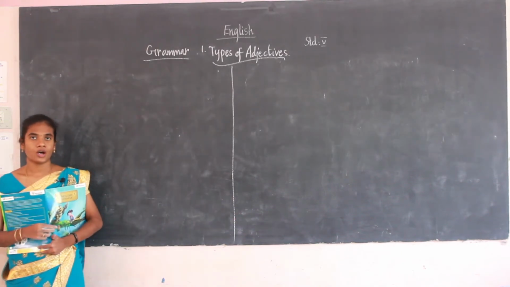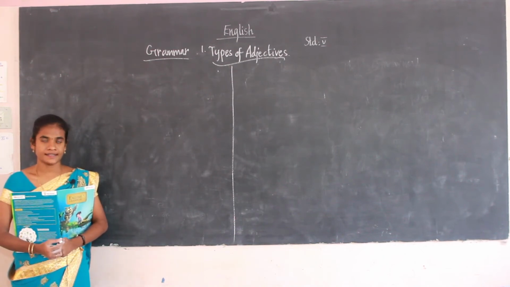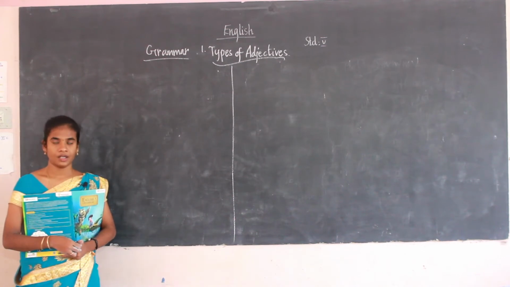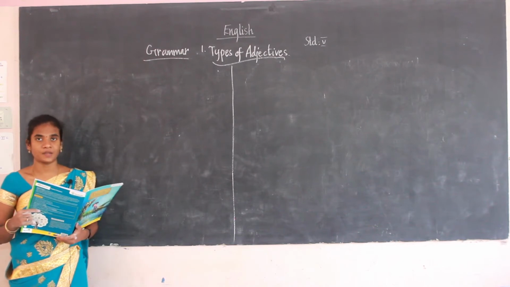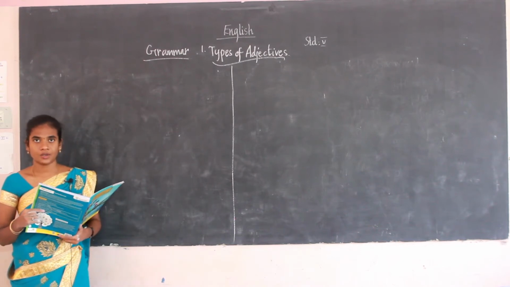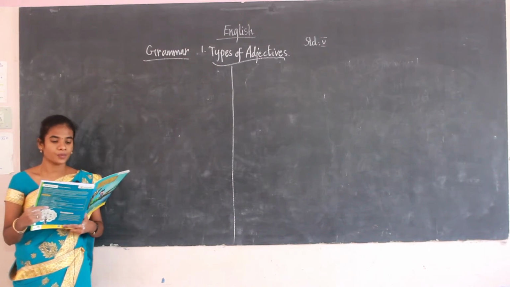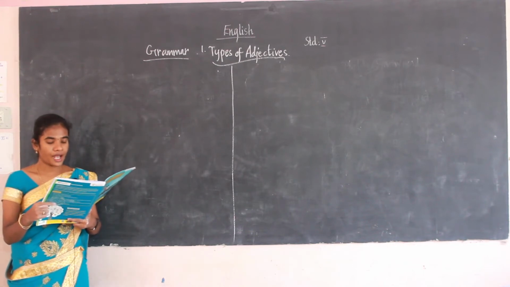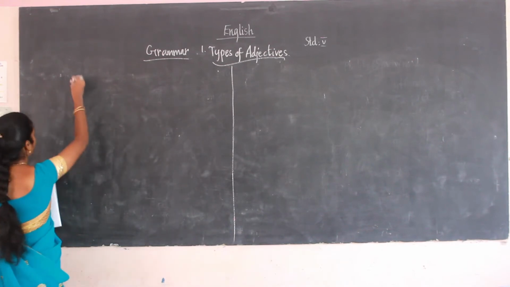Okay, students, we have seen what an adjective is, and also some exercises and examples. Now we are going to enter into our topic, the types of adjective. How many types of adjectives are there? There are about 7 types: adjective of quality, adjective of quantity, adjective of number, possessive adjective, demonstrative adjective, interrogative adjective, and last, distributive adjective.